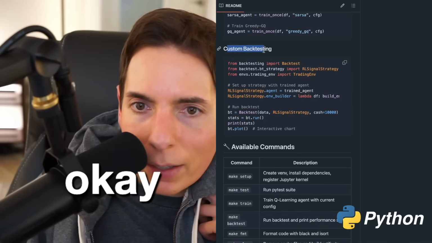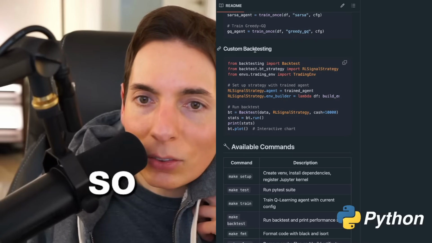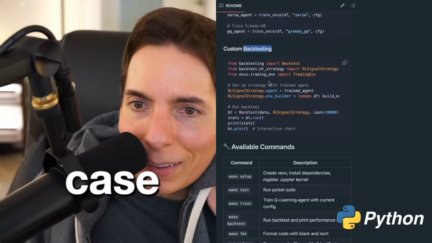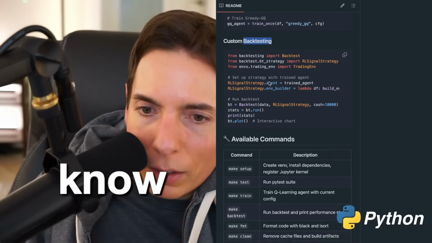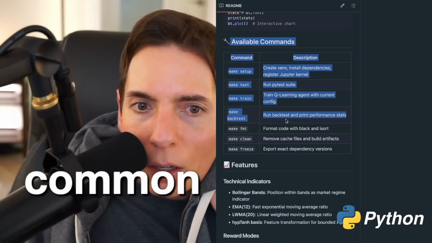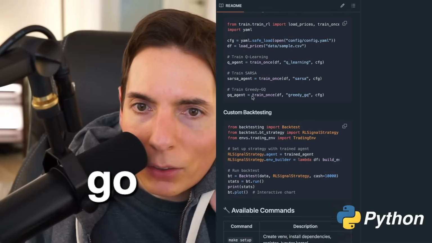Okay. Custom backtesting. Okay, got it. So backtesting is different than back propagation in this case. There you go. That's what we need to know. And then okay, so then you provide some common commands. Check the backtest part just below. Okay, here we go. Custom backtesting.